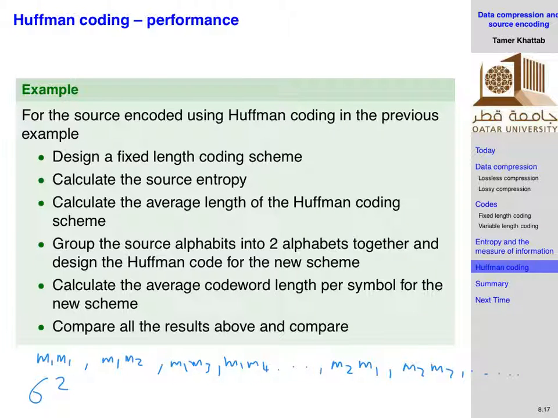And tell me, when you do the exercise, whether that average will be closer to the entropy or further from the entropy. Meaning, is it larger than the one that we calculated for the case of encoding each message independently, or is it going to be smaller? Does it achieve more compression or less compression? No, it's more like the bits per the long message. Okay, some of you say more, some of you say less. Let's leave it until you solve the assignment and submit it. Thank you.